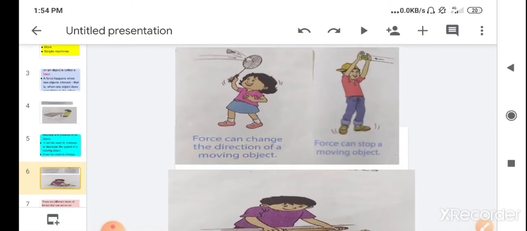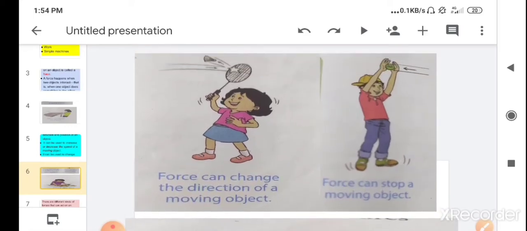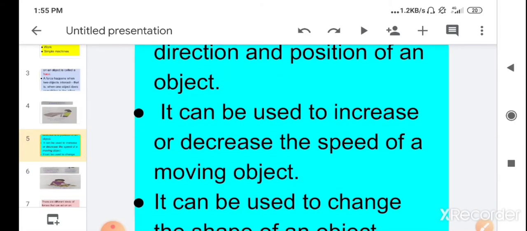A ball stops moving when you catch it. A boy is catching a ball, and the moving object is the ball. So a ball stops moving when a boy catches it. Here you can see the force. Force can stop a moving object, or it can decrease the speed of a moving object.